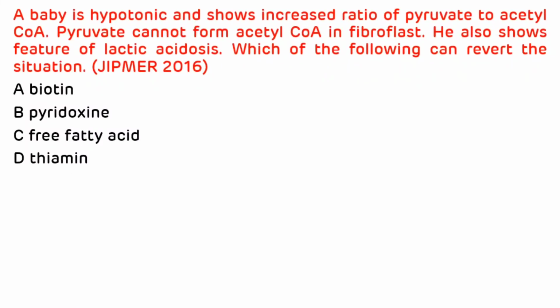The first question is, a baby is hypotonic and shows increased ratio of pyruvate to acetyl-CoA. Pyruvate cannot form acetyl-CoA in fibroblast. He also shows features of lactic acidosis. Which of the following can revert the situation? And the options are biotin, pyridoxine, free fatty acid, and thiamine. So TPP, that is thiamine pyrophosphate, which is the coenzyme of thiamine, is part of pyruvate dehydrogenase enzyme complex. So the correct answer is D, thiamine.